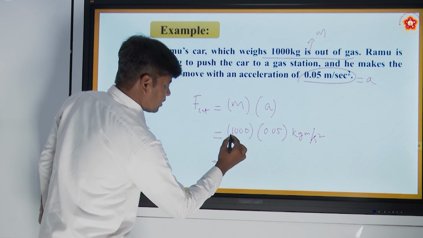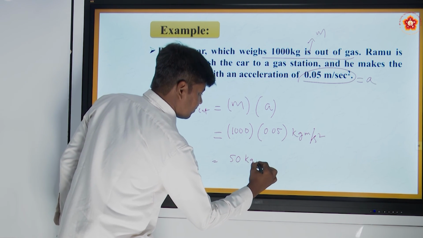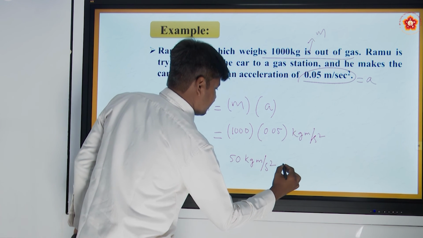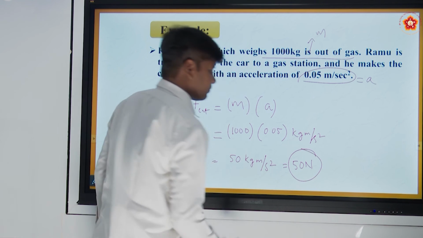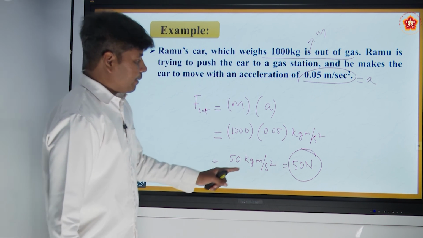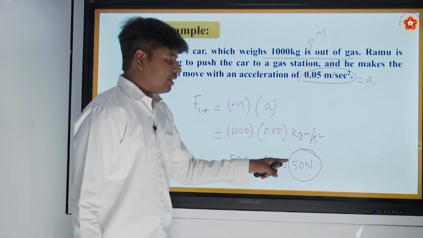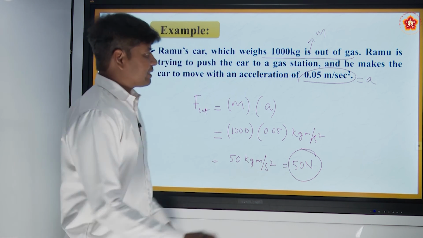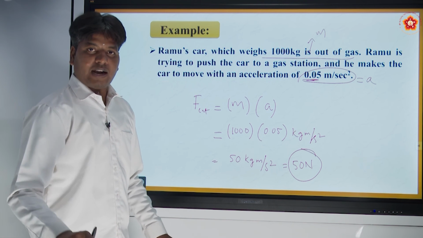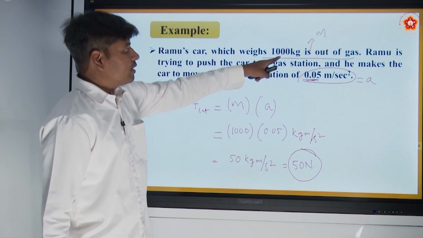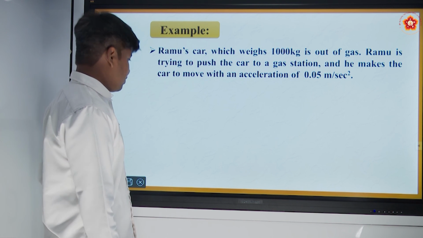So it will be 50 kg meter per second square, that is also equal to 50 Newton. So he has pushed the car with 50 Newtons to make it accelerate with 0.05 meter per second square, the car having a mass of 1000 kg. Okay, this is how we need to solve.